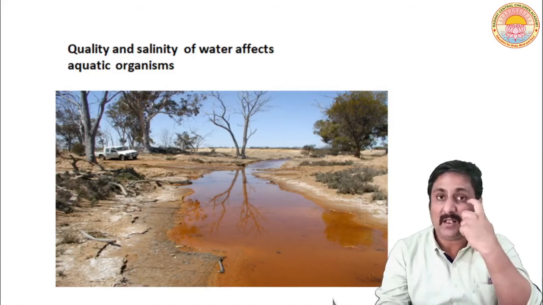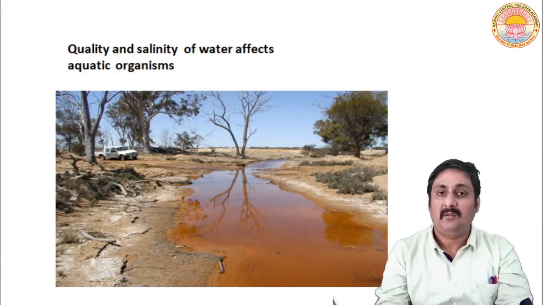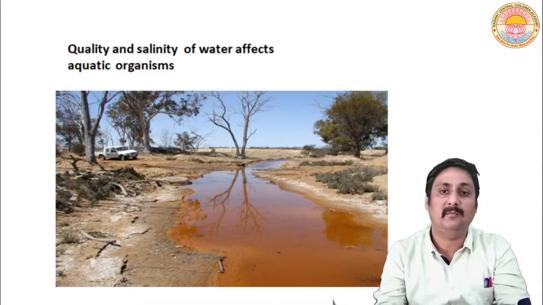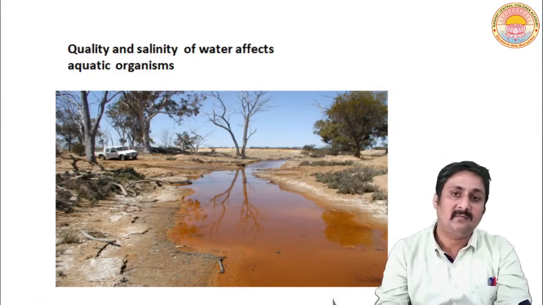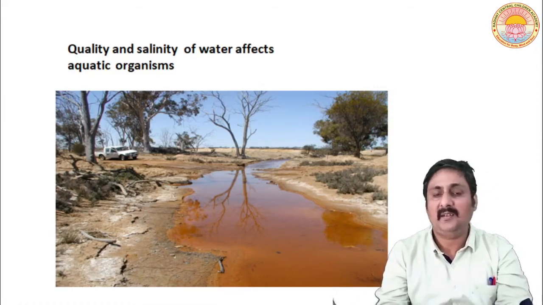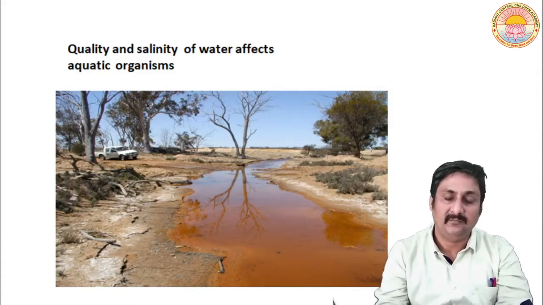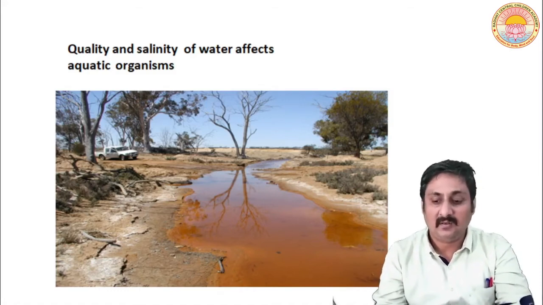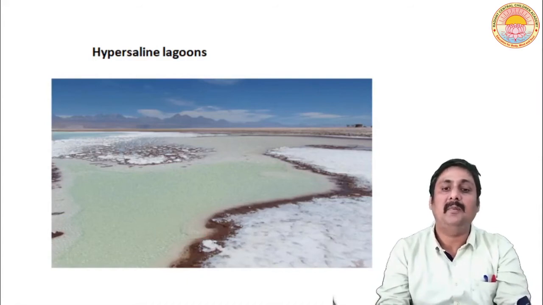Now there are places such as inland water where the salinity is only below 5 parts per thousand. In case of the sea, it is something around 30 to 35 parts per thousand. In case of hypersaline lagoons, I show you a hypersaline lagoon. This is the picture of hypersaline lagoons.